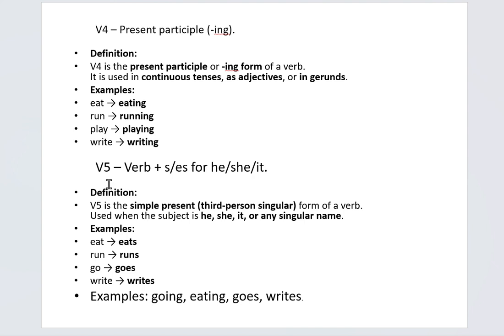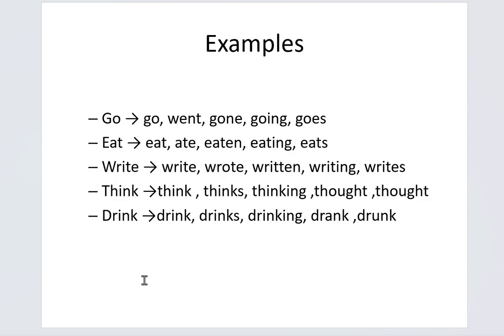The definition of V5: V5 is the simple present, third person singular form of a verb, used when the subject is he, she, it or any singular name. For example, eat, eats, run, runs, go, goes, write, writes. She writes neatly. He goes to tuition. All the verb forms are explained in these examples. All the 5 verb forms will be covered within these examples.